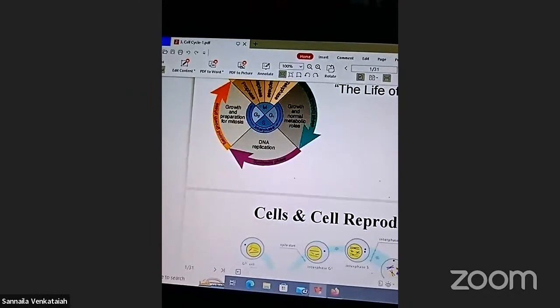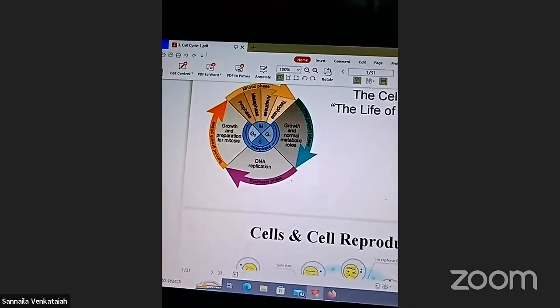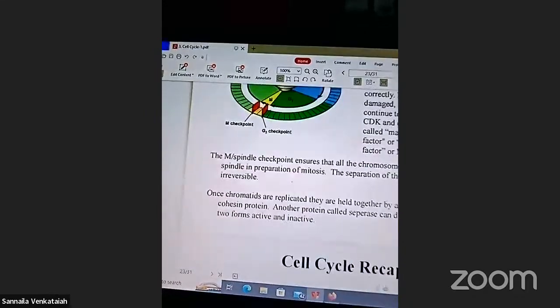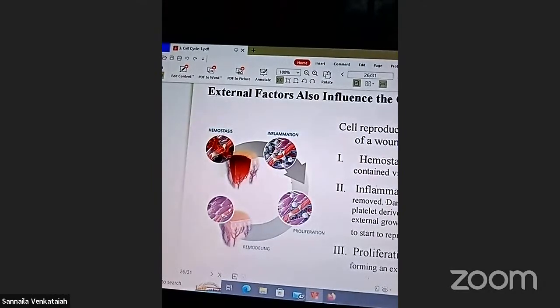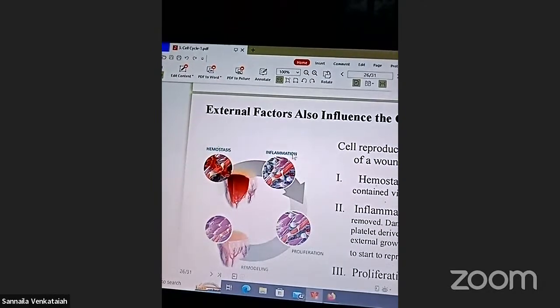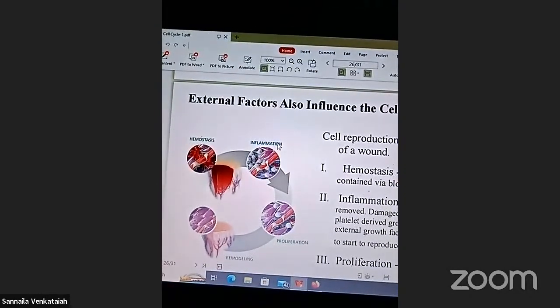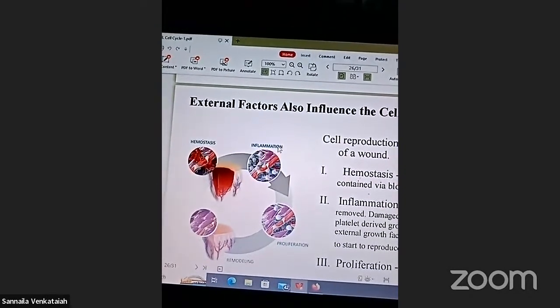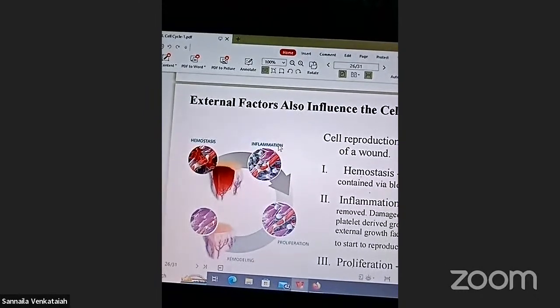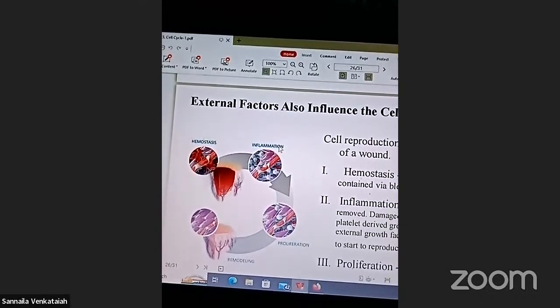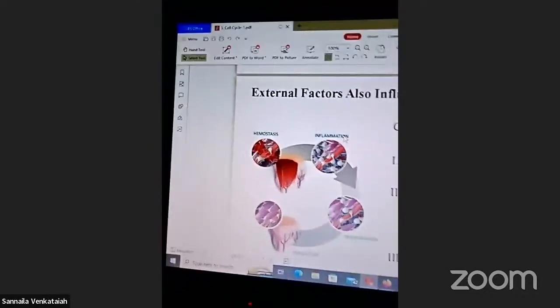External factors also influence the cell cycle, cell reproduction, and homeostasis. Bleeding is controlled via blood clotting, right?